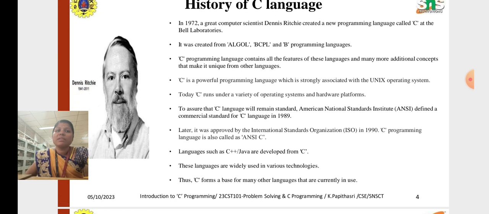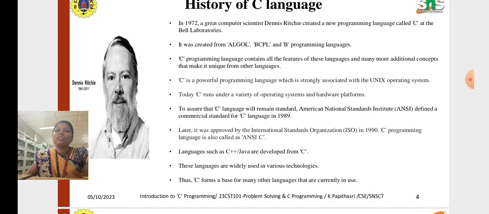Dennis Ritchie, in the year 1972, created a new programming language that is called the C programming language. This language was developed in Bell Laboratories. It was created from ALGOL, BCPL and B programming languages. The C programming language contains all the features of these languages and many more additional concepts which make it unique from other languages. It is a powerful language strongly associated with the Unix operating system. Nowadays C runs on a variety of operating systems and hardware platforms.